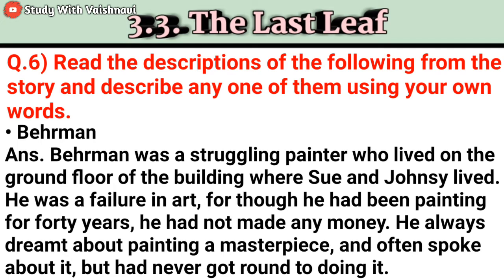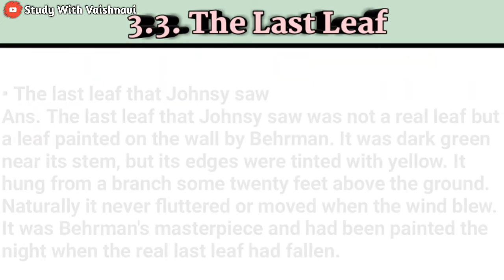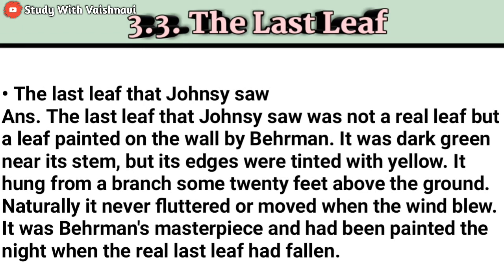Bearman was a struggling painter who lived on the ground floor of the building where Sue and Johnsy lived. He was a failure in art, for though he had been painting for 40 years, he had not made any money. He always dreamed about painting a masterpiece and often spoke about it, but had never got round to doing it. Now next, that is the last leaf that Johnsy saw. Now let's see the answer.